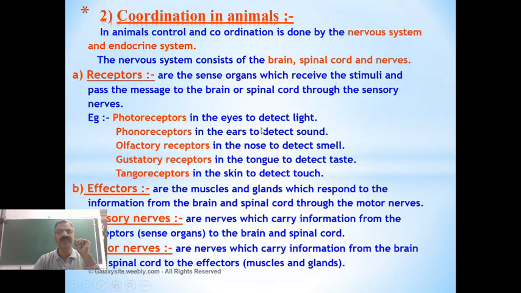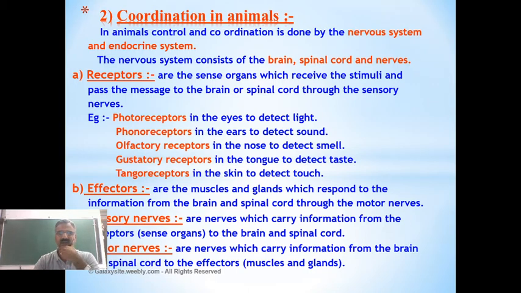Sensory neurons are present here. Also, you can say sensory organs in which the neurons are present. So which are the sensory organs? Can you tell me the sensory organs? How many sensory organs are there in our body?